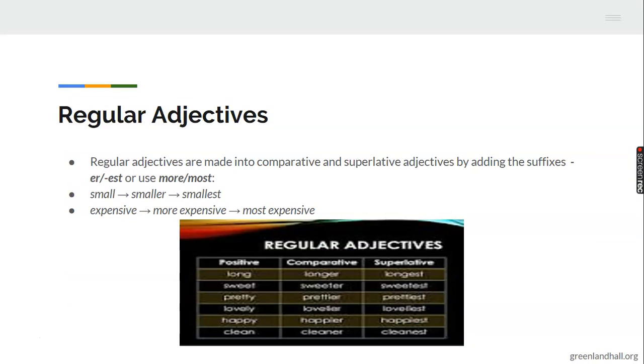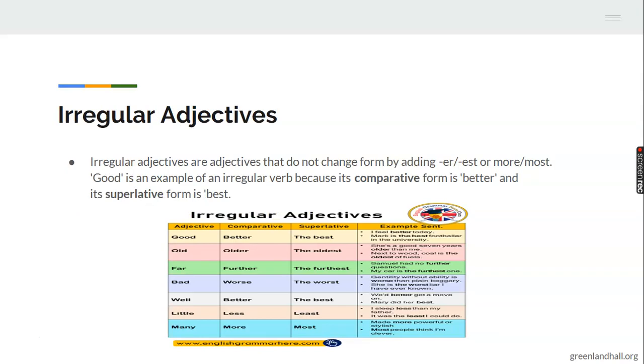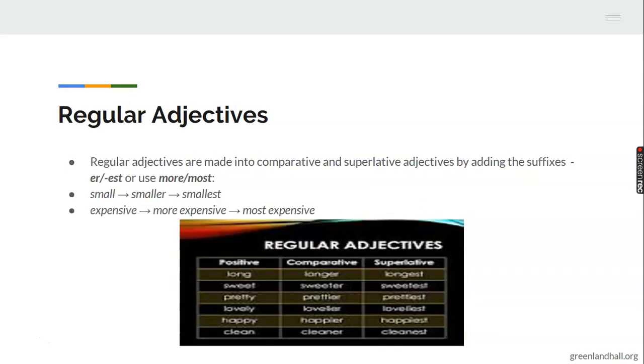The first one is regular. The second one is the irregular. In the regular, we form the comparative and superlative adjectives by adding er.